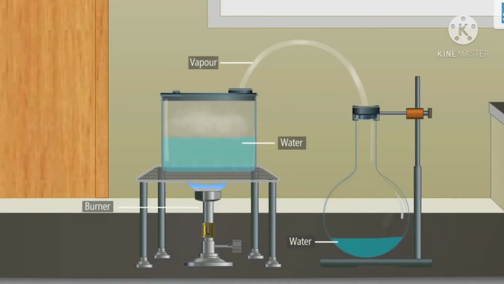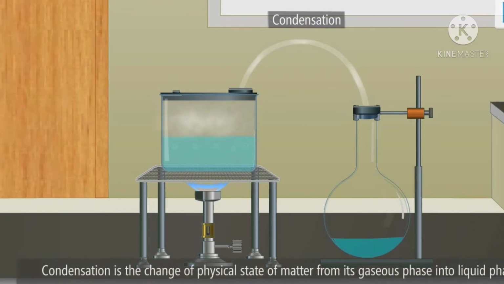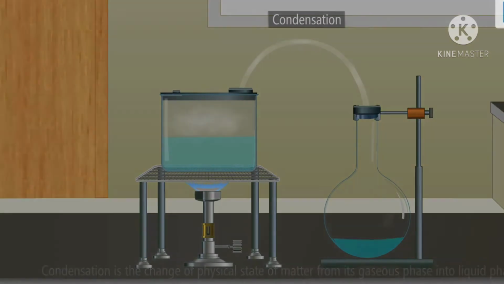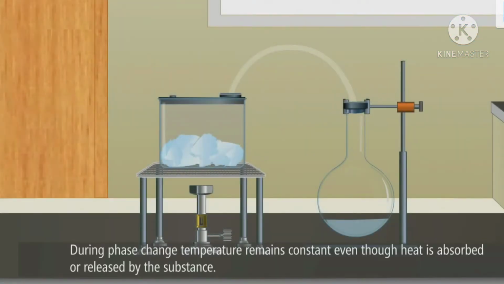Furthermore, steam releases its heat and converts into water droplets when collected in a vessel. The process of transiting phase from steam into water is termed as condensation. Condensation is the change of physical state of matter from its gaseous phase into liquid phase. Temperature of the system remains constant during phase change. During phase change, temperature remains constant even though heat is absorbed or released by the substance.